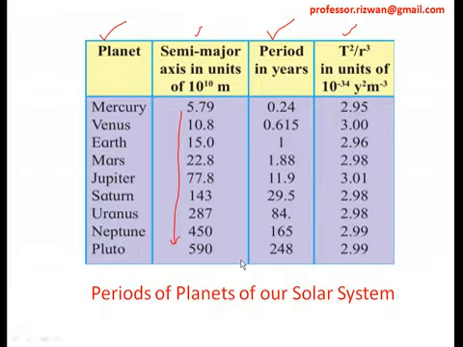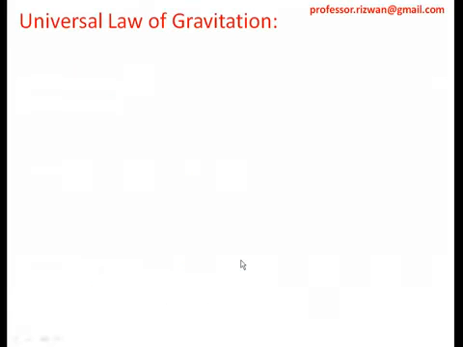This is calculated just sitting in the bedroom or just sitting in the office. So nice of Kepler and gravitation; they have worked so nicely. Just using mathematical formulas and concepts, we are able to find out the different values. Fine, so this is another example. So let's move on. The next point is the universal law of gravitation.